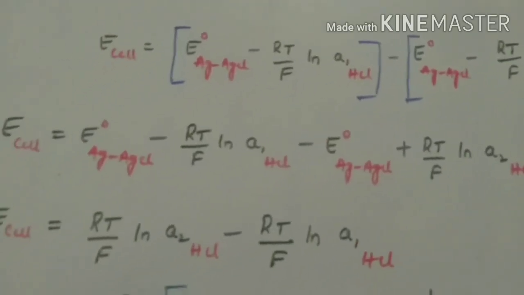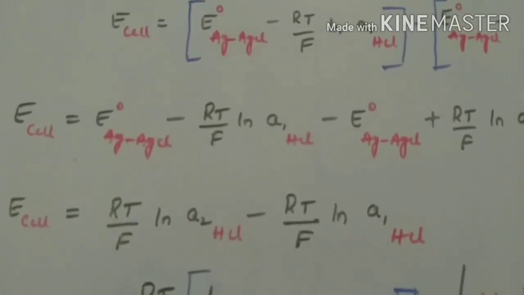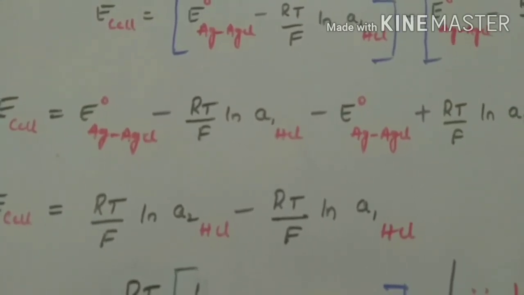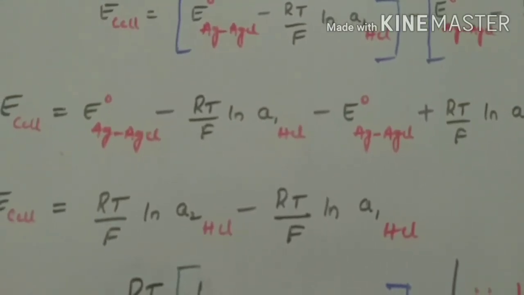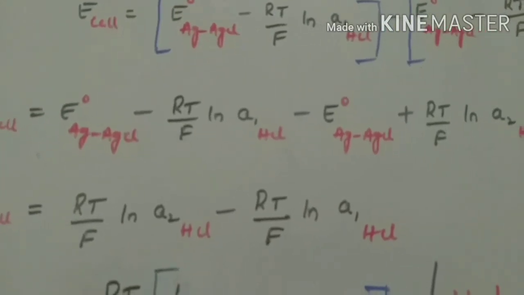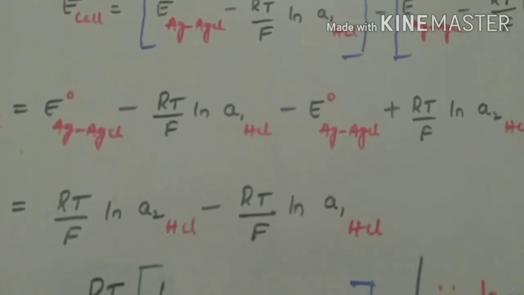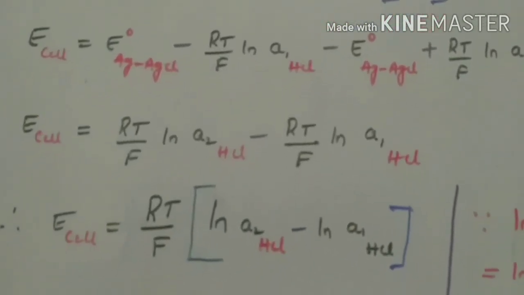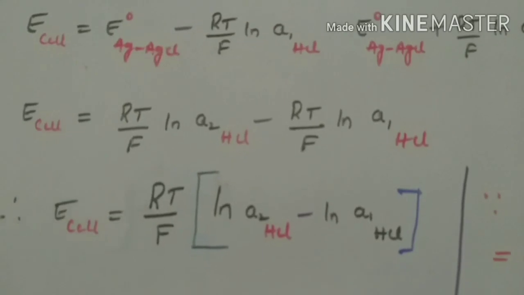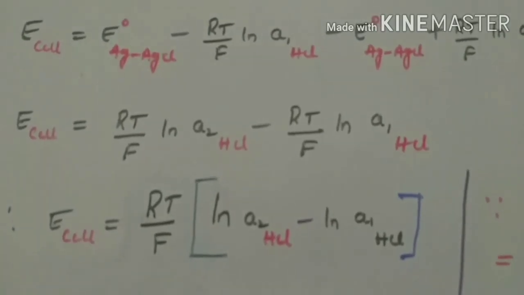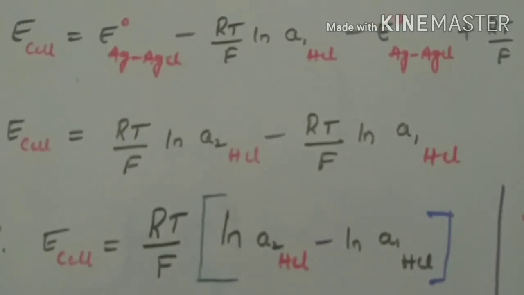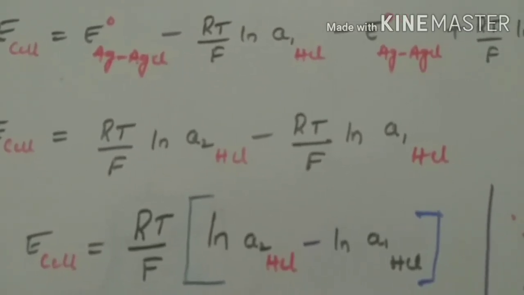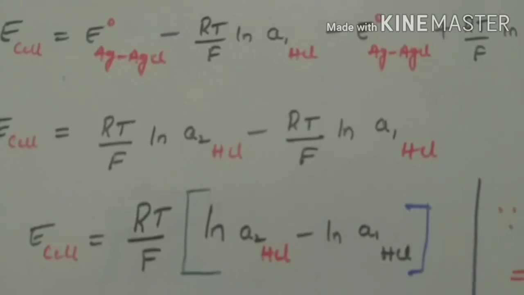Then open the square brackets. We get E_cell is equal to E° of Ag-AgCl minus RT by F ln a₁ HCl minus E° of Ag-AgCl plus RT by F ln a₂ HCl. The E° of plus and E° of minus cancel each other. Then the above cell equation becomes E_cell is equal to RT by F ln a₂ HCl minus RT by F ln a₁ HCl.